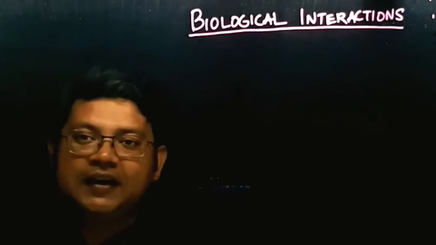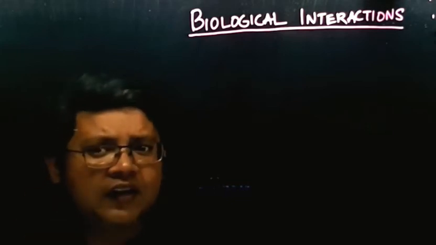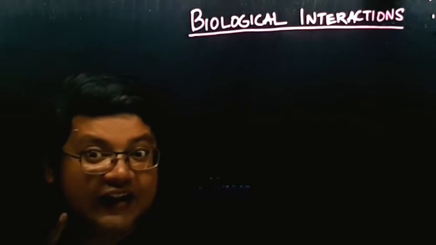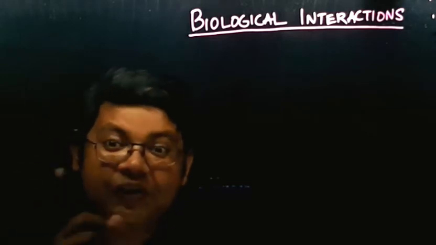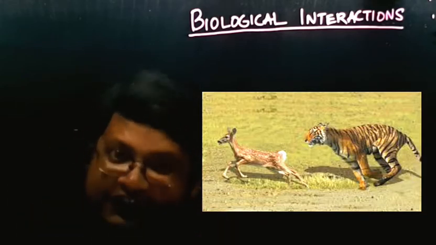For example, in a forest there are carnivores like tigers and herbivores like deer. How do they interact with each other? I am talking about the interaction between a tiger and a deer.